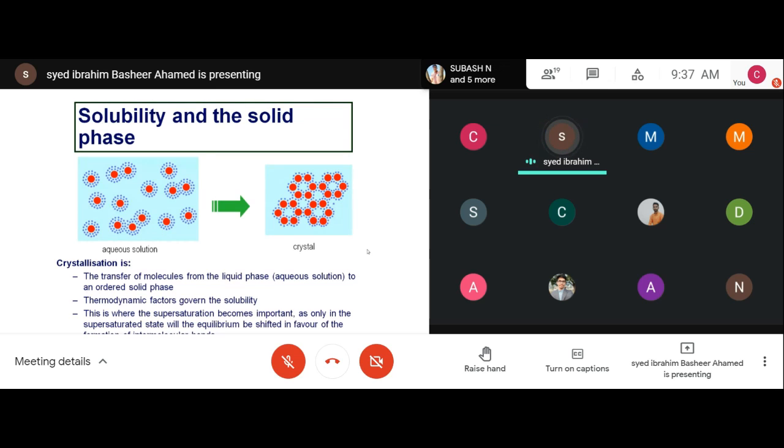So in case of membrane protein, you have to use detergents. The detergents will help to make the membrane protein a soluble part. The detergent will increase the solubility of the membrane protein.